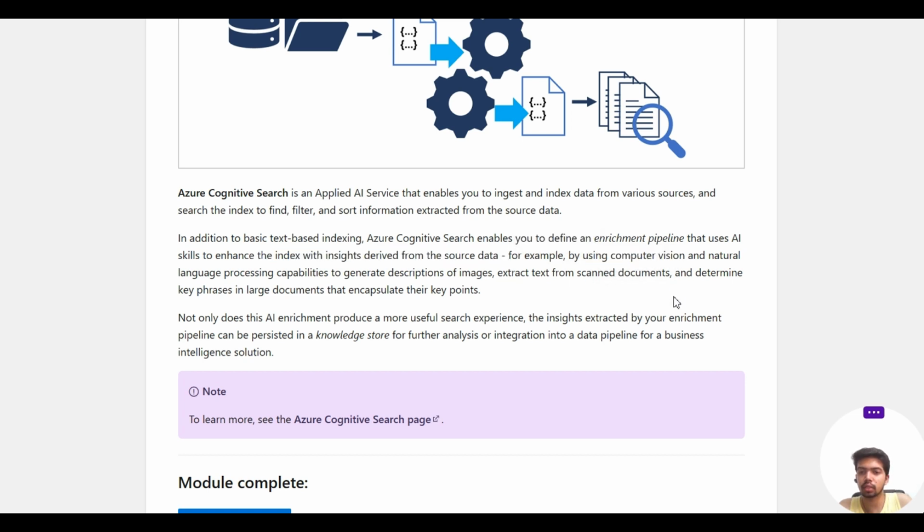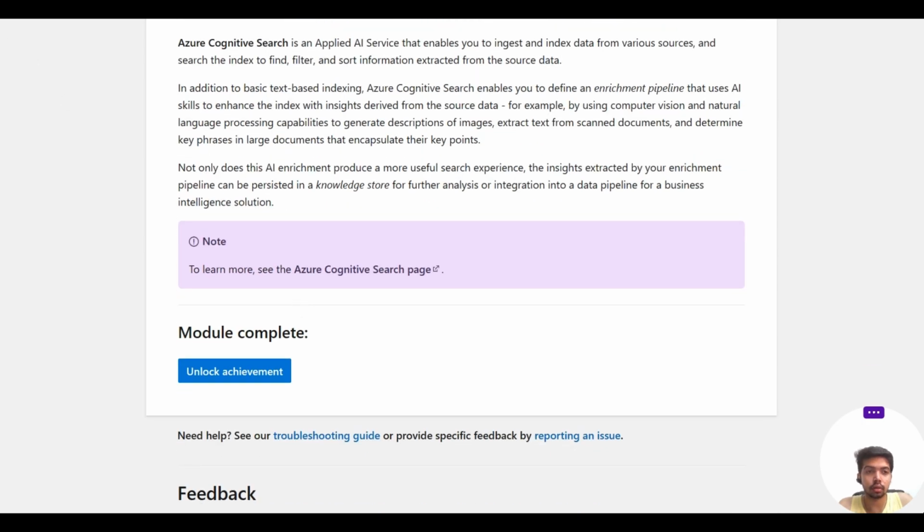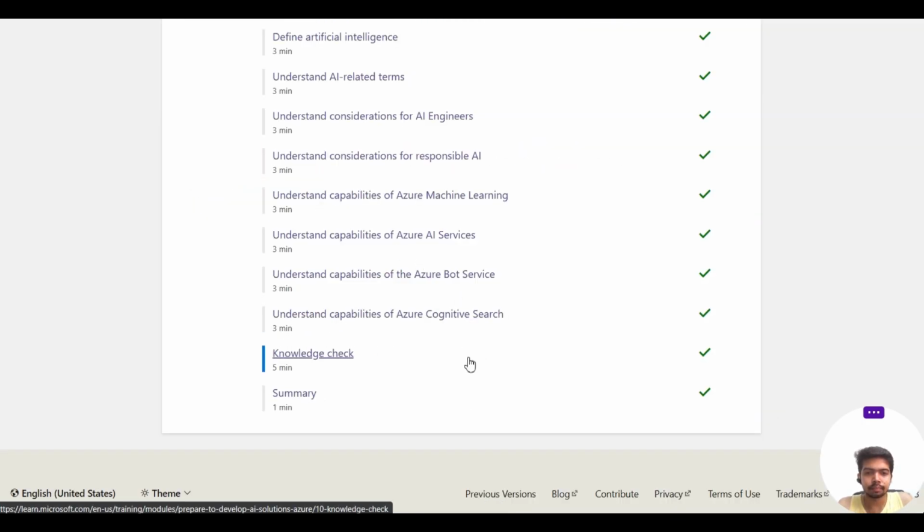For example, using computer vision and natural language processing capabilities to generate descriptions of images, extract text from scanned documents, and determine key phrases in large documents that encapsulate their key points. You can define your pipelines with Azure AI and Azure Cognitive Services.